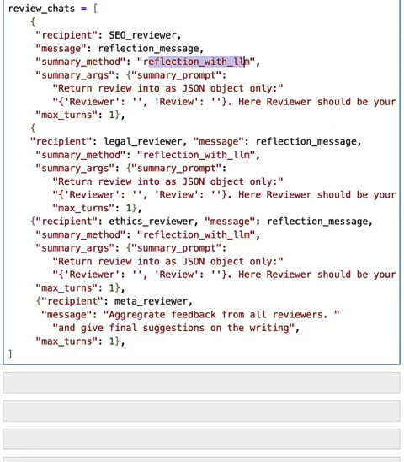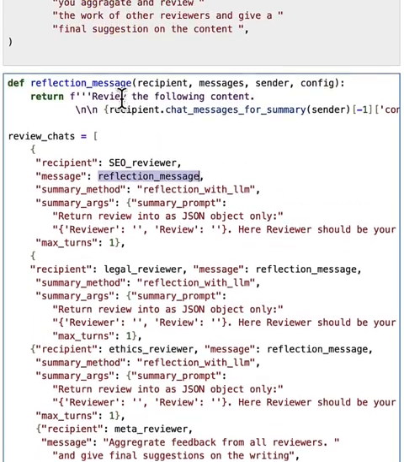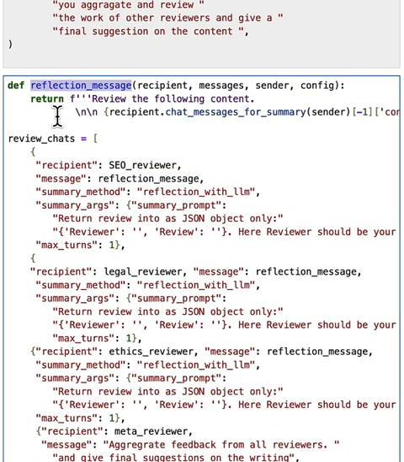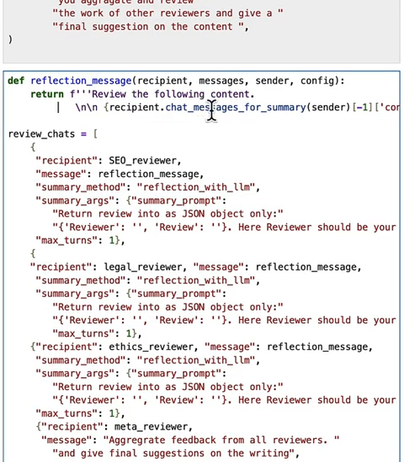One other thing worth mentioning is that we need to set up the initial message properly so that the nested reviewers can get the content to be reviewed. One commonly used way to do that is to get the content from the summary of the outer chat session. That's why we define the initial message to be a function, reflection message. So this function's responsibility is to get the summary from the agents in the outer chat session. And here we are calling the chat messages for summary as the initial message.